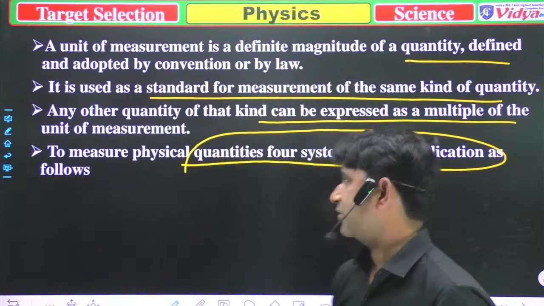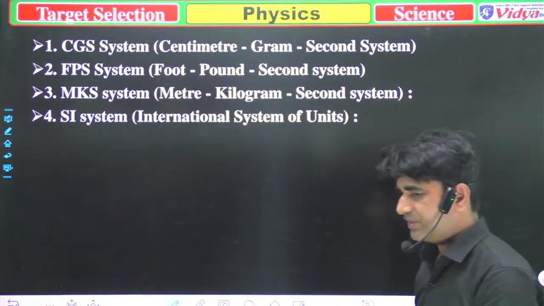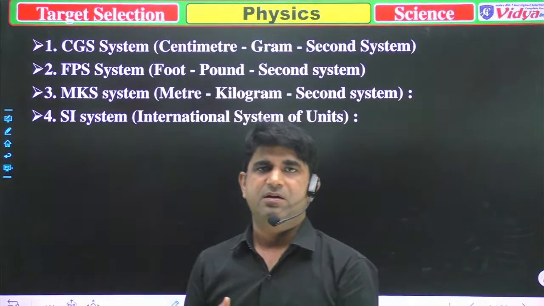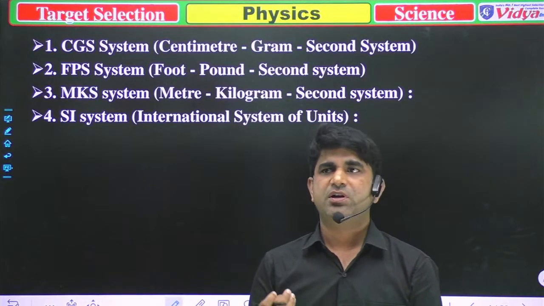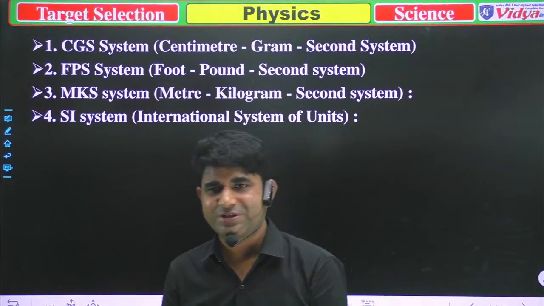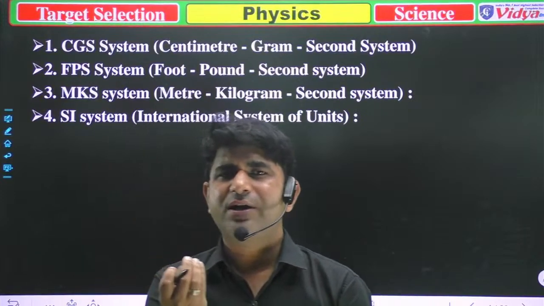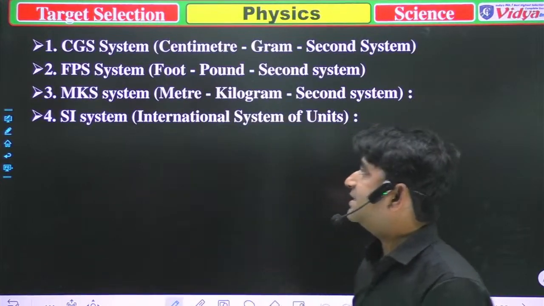So I think we should start now. These are the main measuring systems which were used in the 18th or 19th century. We will take a small glimpse of them. The first is the CGS system.